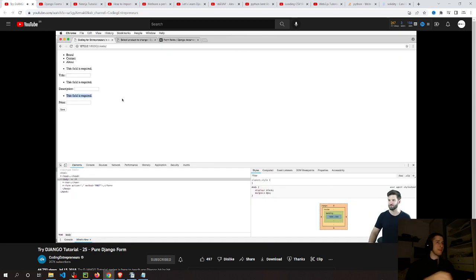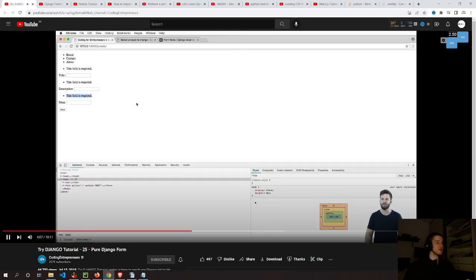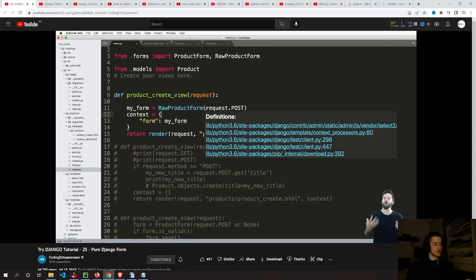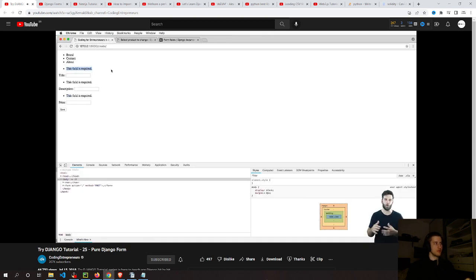These are called validation errors. This is awesome. This is built into Django right away. It's already validating stuff for me, unlike the HTML. The HTML absolutely was not. But why are validation errors even happening at this point, right? So we see that this field is required, but how does Django already know that?